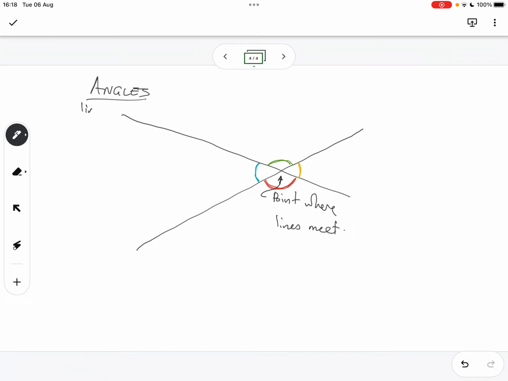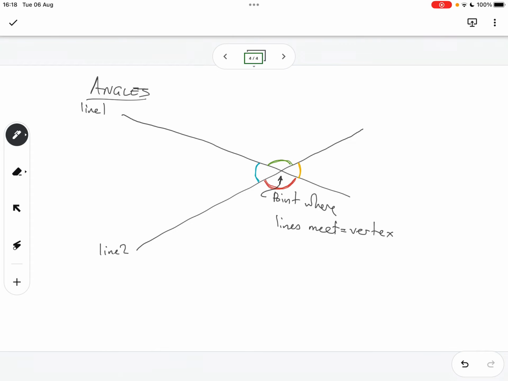The point at which the two lines meet is called the vertex. So this equals vertex. I think it's Latin or maybe Greek, I don't know, but it's a word. Let's look it up. Vertex meaning: the highest point or the top of, or apex.